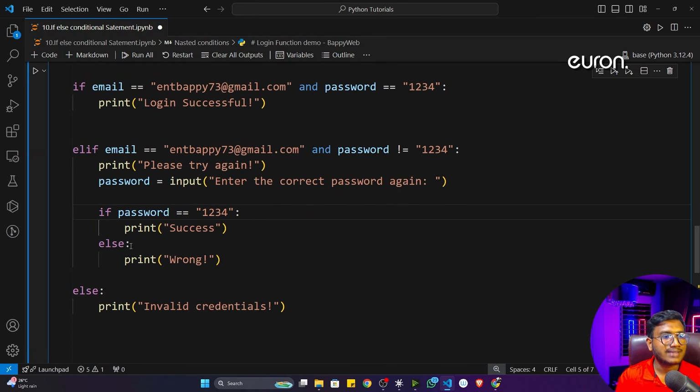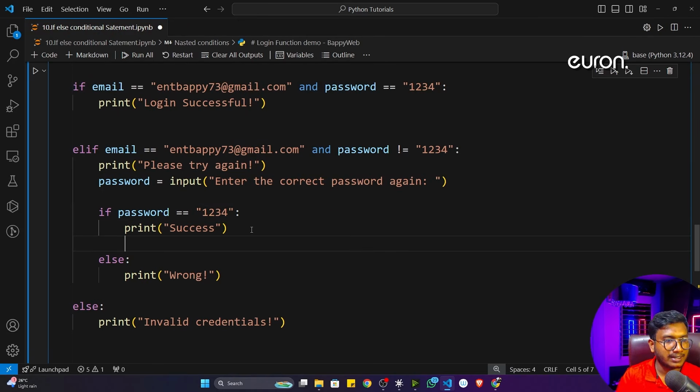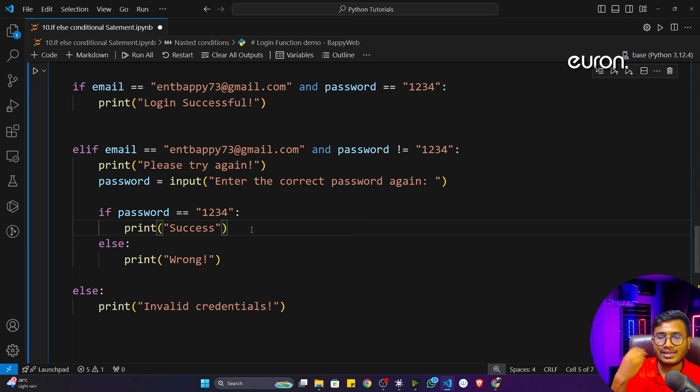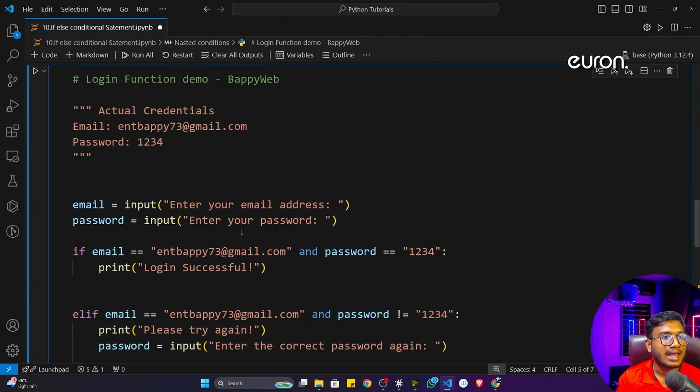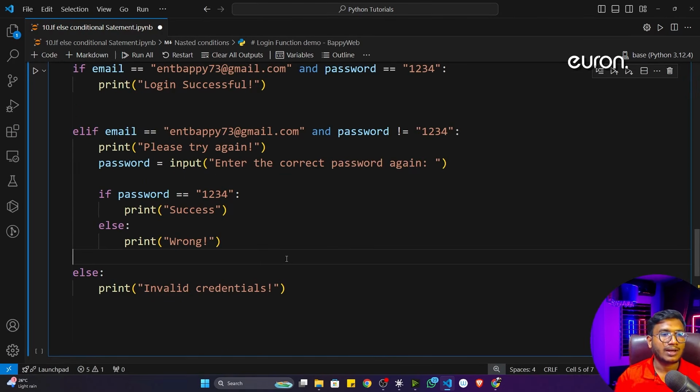Inside that also you can write another if-else, and inside that also you can write another if-else. You can add as many layers as you want, so many layers of nested if-else conditions. But whenever you apply so many layers, it will become more complex. I have seen people using more than two or three layers, and if you need, sometimes you can also add it here. Inside a condition you can add another condition. It's possible here, and this concept is called a nested condition. Now I think this part is clear.